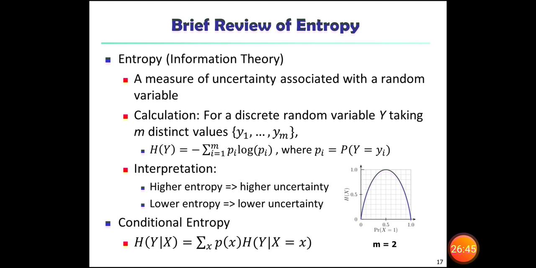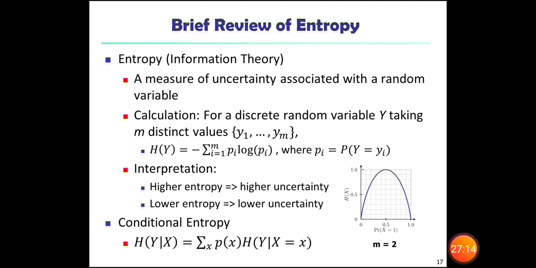For a discrete random variable Y taking m distinct values, for example y1, y2, y3 and so on up to ym, it can be defined as H(Y) = minus sigma i equal to 1 to m of pi log of pi, where pi = P(Y = yi).